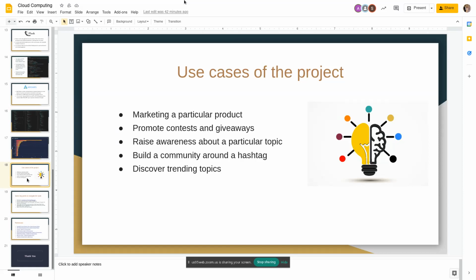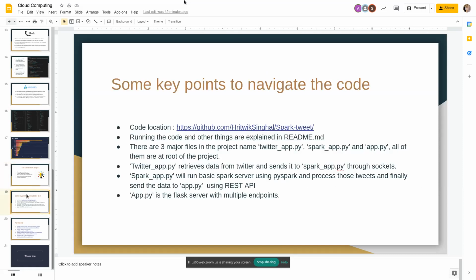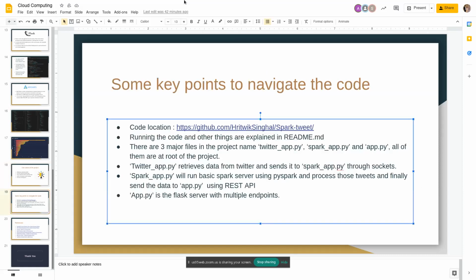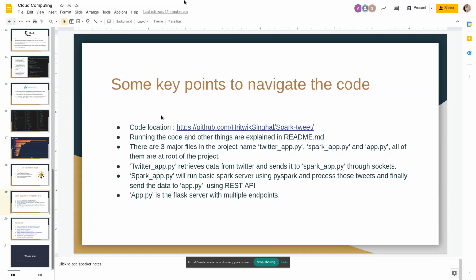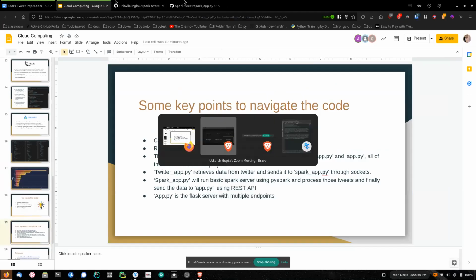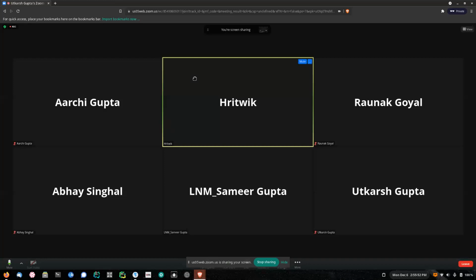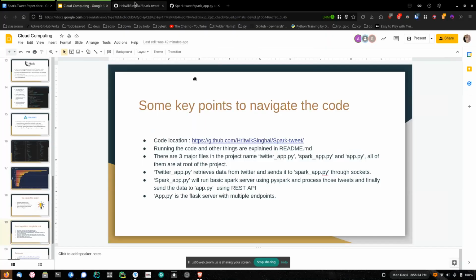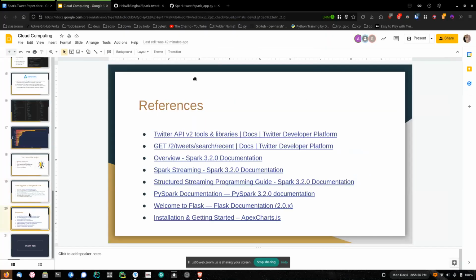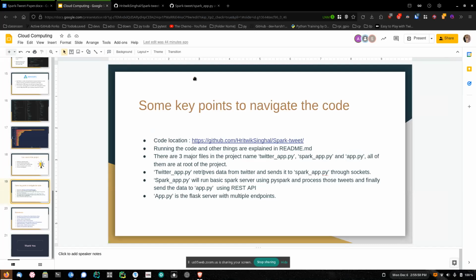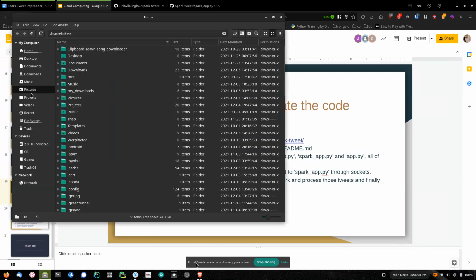Now I would like to call Ritvik to present a real-time execution of this project. Yeah, thank you, Utkarsh. Am I audible? Okay, so this slide is for understanding the code. I will be doing a real-time presentation.